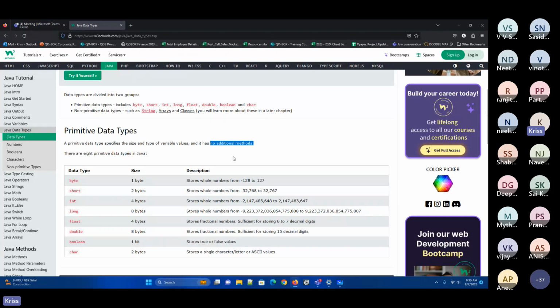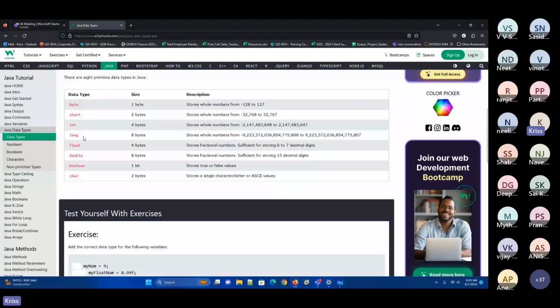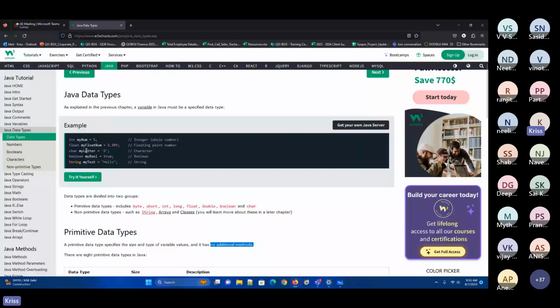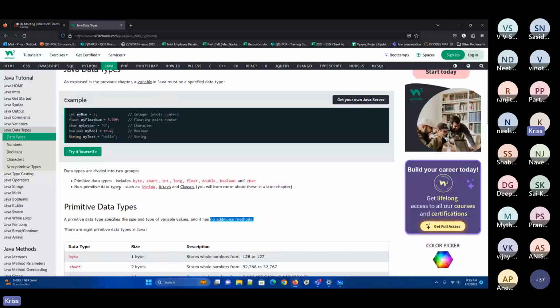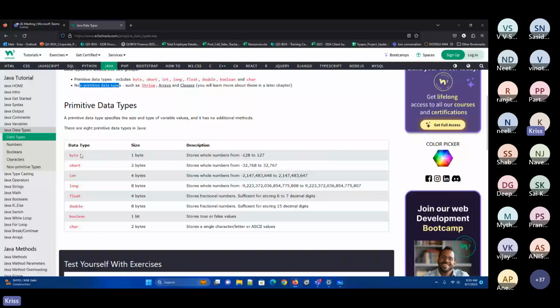So now this is called a primitive data type. Now opposite to this, where a particular data type has its own methods and everything, that is called a non-primitive data type, and you can define your own methods. So under primitive data types, we have byte, short, int, long, float, double, boolean, char. Now this is what the size is.